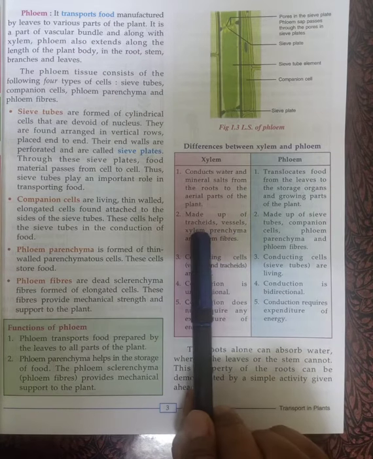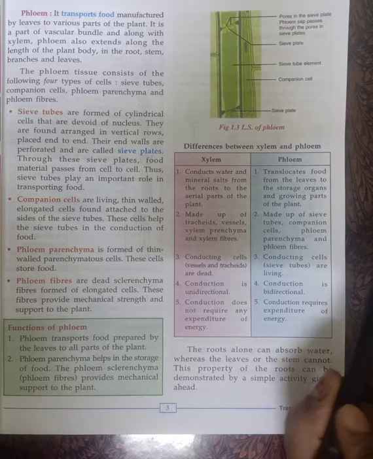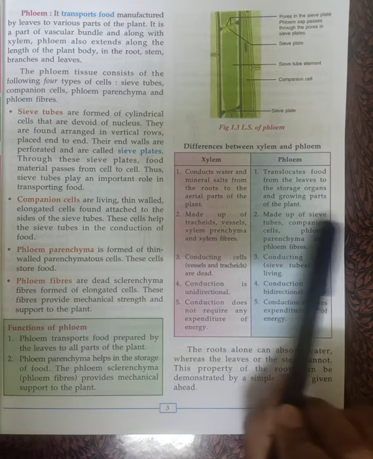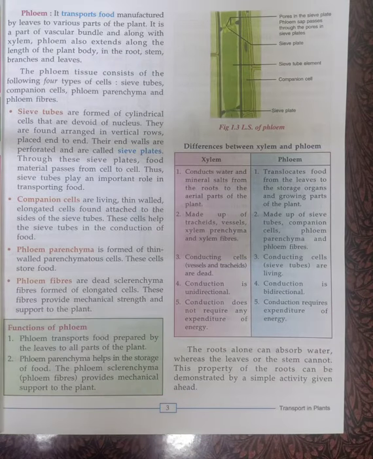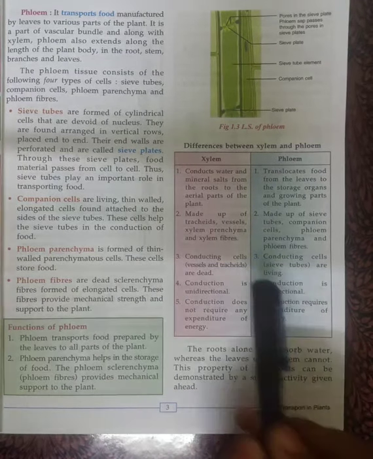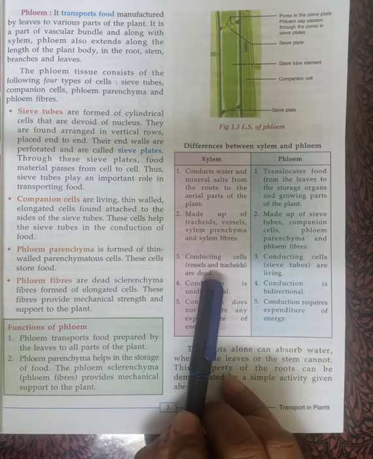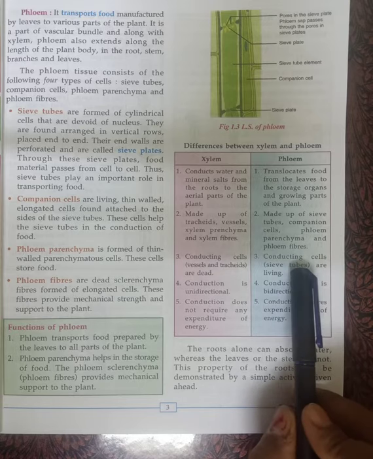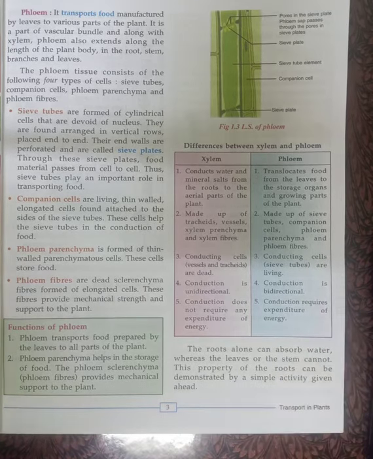Xylem is made up of tracheids, vessels, xylem parenchyma and xylem fibers. Phloem is made up of sieve tubes, companion cells, phloem parenchyma and phloem fibers. The conducting cells in xylem, vessels and tracheids, are dead cells. The conducting cells in phloem are the sieve tubes, and they are living cells.